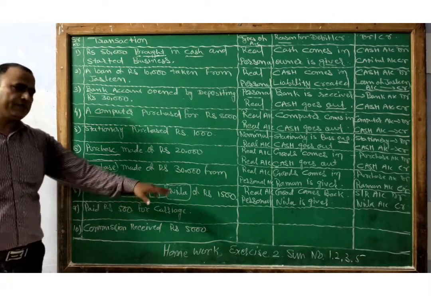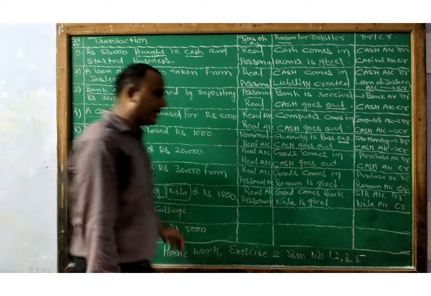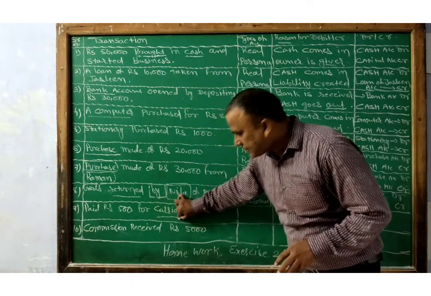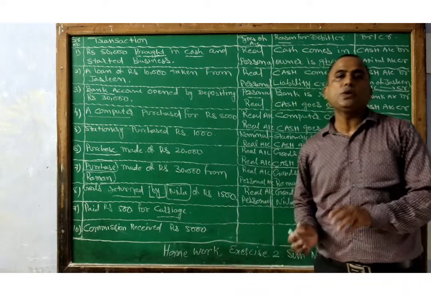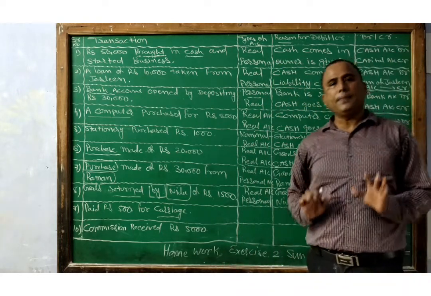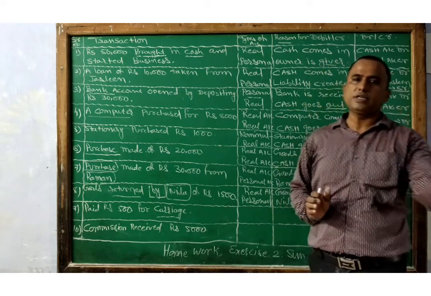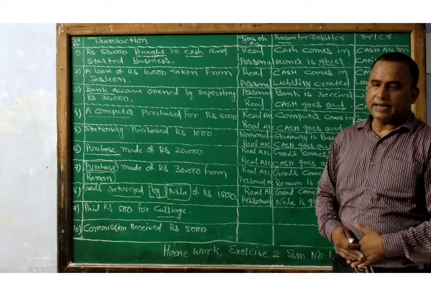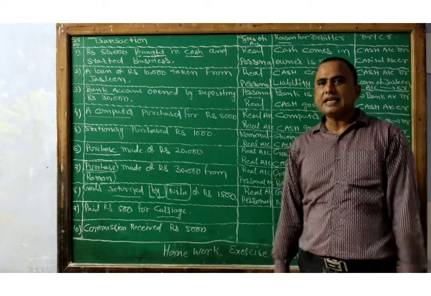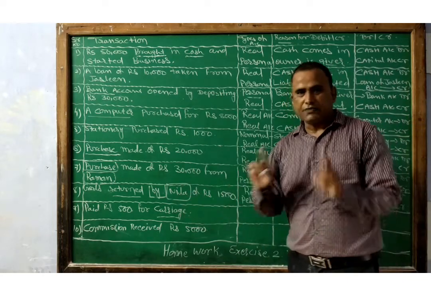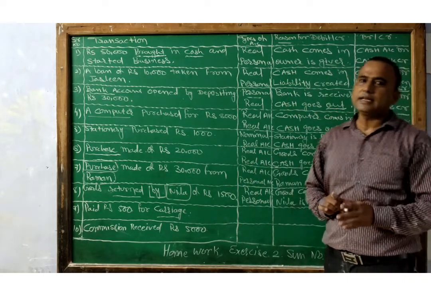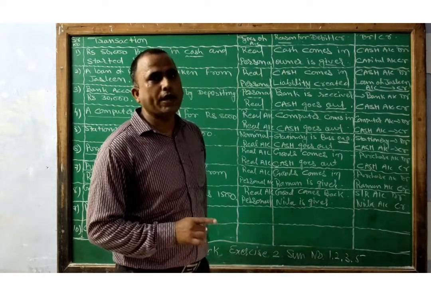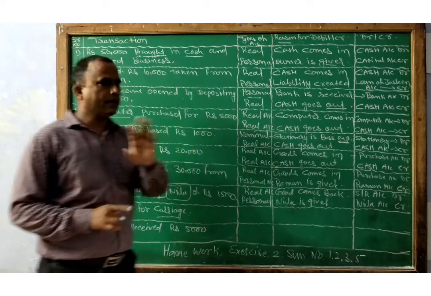Okay friends, now next transaction is there. Paid rupees 500 for the carriage. Paid, what does that mean? It is an expense for the business. Carriage means the expense when we transport our goods from one place to another place. That expense is known as carriage. So definitely it is a business expense. So carriage account is affected. Second, it is a cash transaction. That's why cash account is also affected.